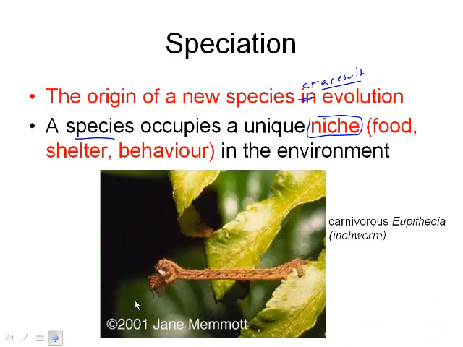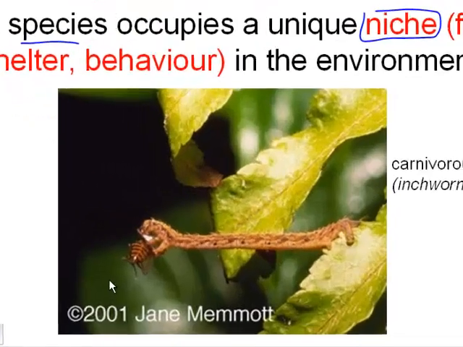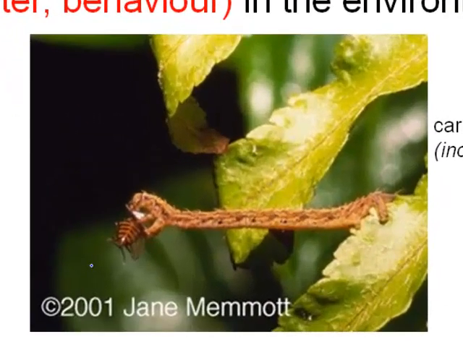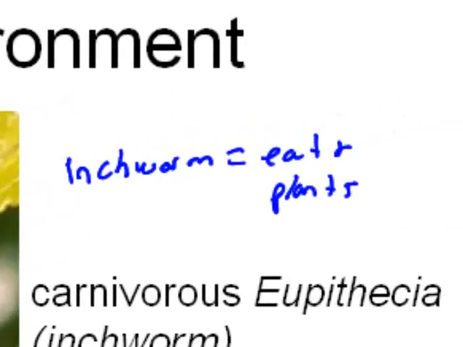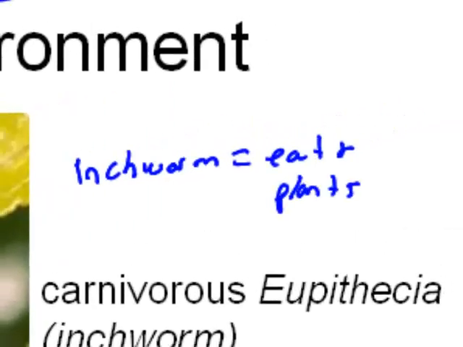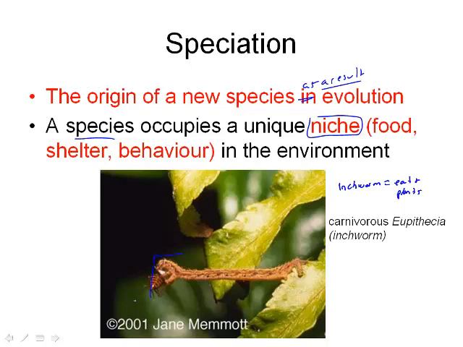So let's look at an example between two different niches. So one niche used to be a normal inchworm, which is herbivorous, which means it eats plants. Well, there's been a change in evolution where this one organism eats beetles and other things that can fly by, so it's carnivorous. So that's a big difference in terms of its food and behavior. So it occupies a different niche. It actually is a different species.